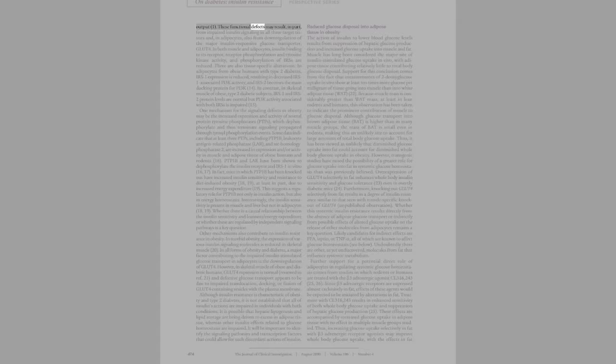These functional defects may result, in part, from impaired insulin signaling in all three target tissues and, in adipocytes, also from downregulation of the major insulin-responsive glucose transporter, GLUT4. In both muscle and adipocytes, insulin binding to its receptor, receptor phosphorylation, tyrosine kinase activity, and phosphorylation of IRSs are reduced.